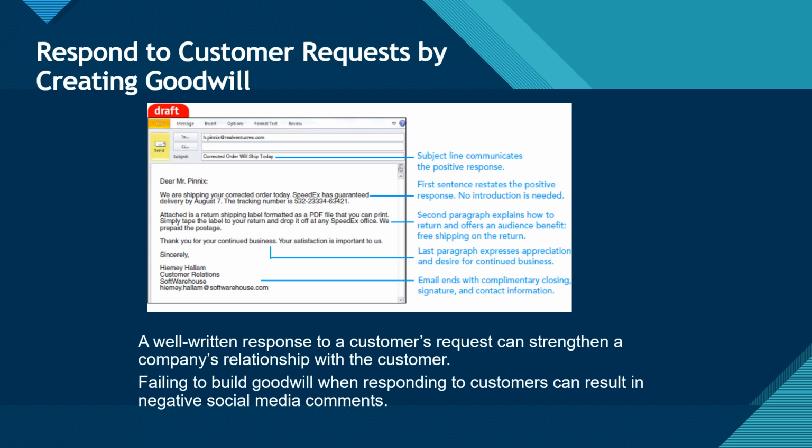The annotations that appear in the margins point out the following. Number 1. Subject line communicates the positive response. Number 2. First sentence restates the positive response. No introduction is needed. Number 3. Second paragraph explains how to return and offers an audience benefit, free shipping on the return. Number 4. Last paragraph expresses appreciation and desire for continued business. Number 5. Email ends with complimentary closing, signature, and contact information.